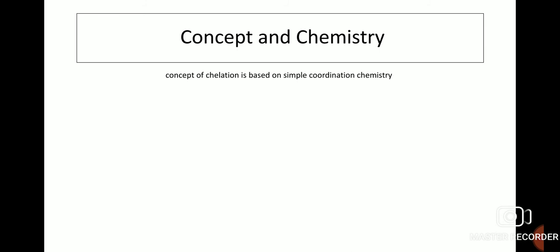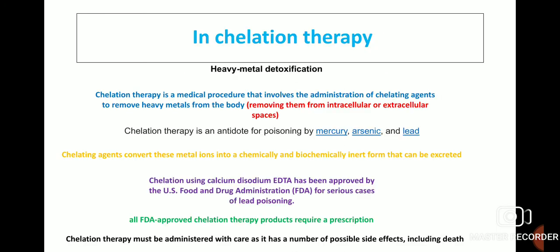The concept of chelation is based on simple coordination chemistry. In chelation therapy, heavy metal detoxification is done, and chelation therapy is a medical procedure that involves the administration of chelating agents to remove heavy metals from the body. It removes them from intracellular as well as extracellular species. Chelation therapy is an antidote for poisoning by mercury, arsenic, and lead. Chelating agents convert these metal ions into a chemically and biologically inert form that can be excreted through the urine.